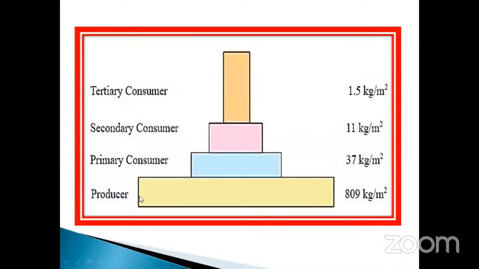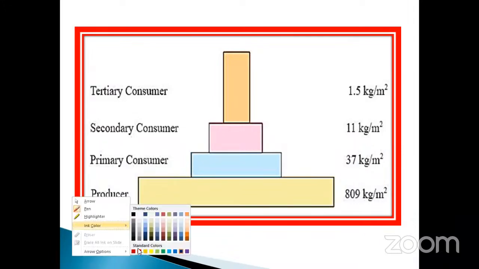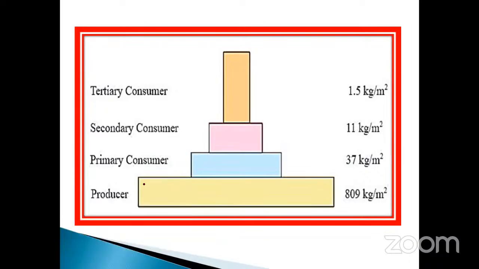This is the producer. Producer is always very large in nature, very large in size. And then the primary consumer. Suppose take an example: the grass is there, and they have given the kilogram of grass. Then grasshopper, and the grasshopper is eaten by frog, and frog is eaten by snake.